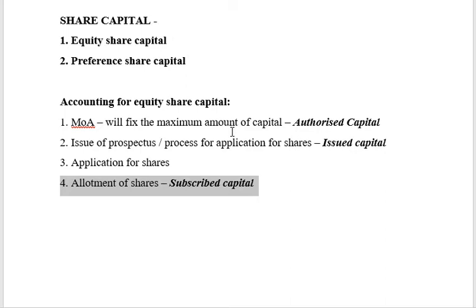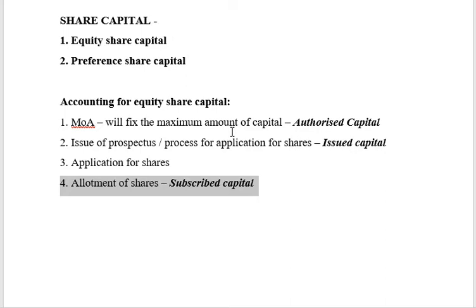What is this subscribed capital? It is how much I have issued and how many shares I have actually allotted or received for allotment. Received for allotment and allotted will happen simultaneously. We will come to these details separately also. What is the next step after allotment?